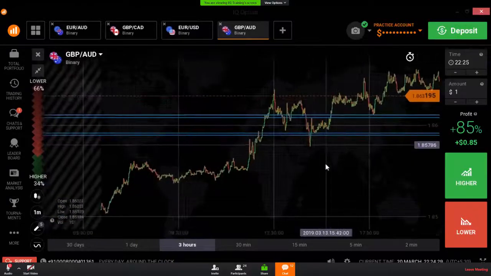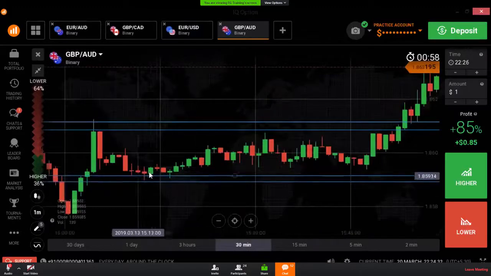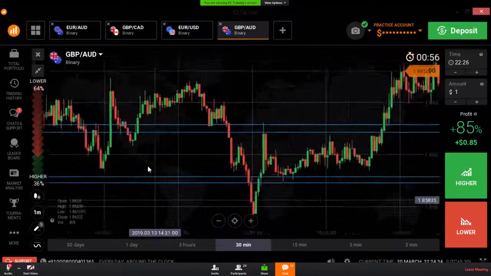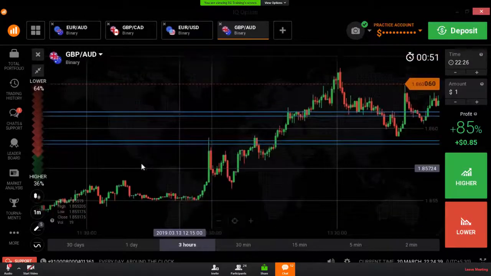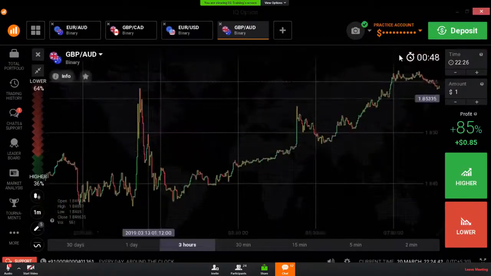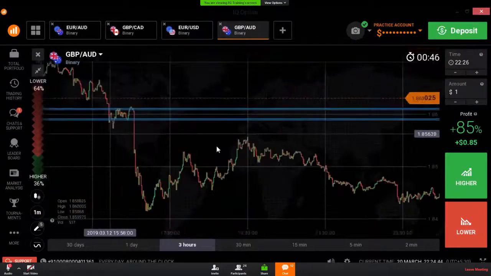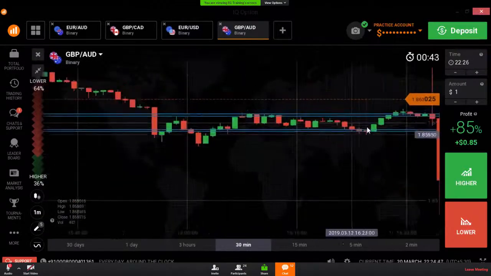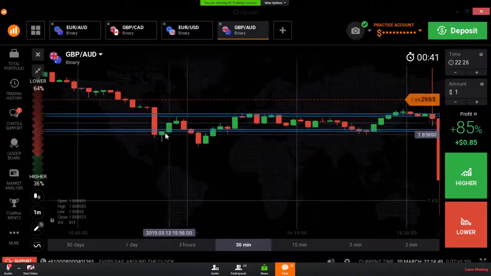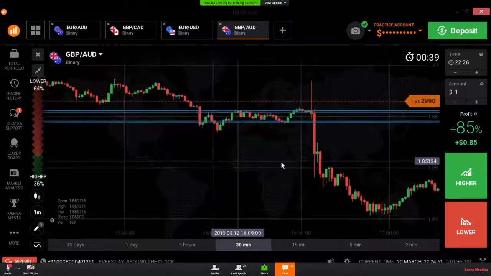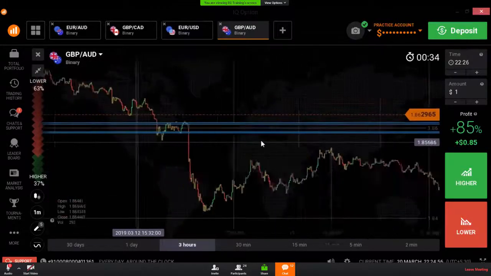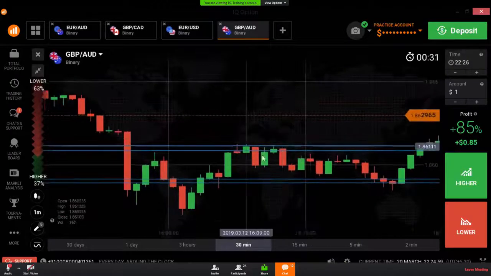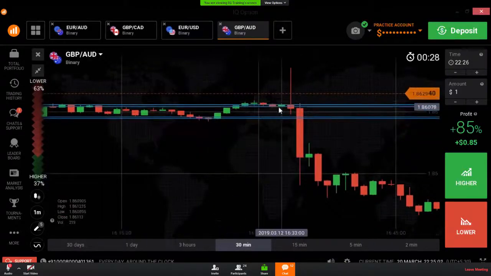Here, we are seeing a reversal point also, a fake breakout at the same level. A reversal point from the same level, a fake breakout. The market is respecting this level and the above level also. We are seeing a reversal point here, a fake breakout, a reversal point.